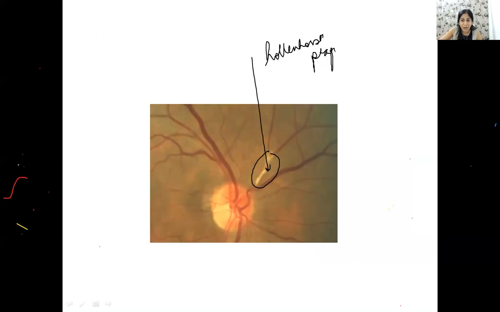I'm telling you plaque. Though definitely cattle track sign is also seen in CRAO, but there I'm talking about a plaque. Embolus की वजह से होता है ना बेटे CRAO, which is right there at the branching of the vessel. This is your Hollenhorst plaque. Okay, please remember this can be an expected question.